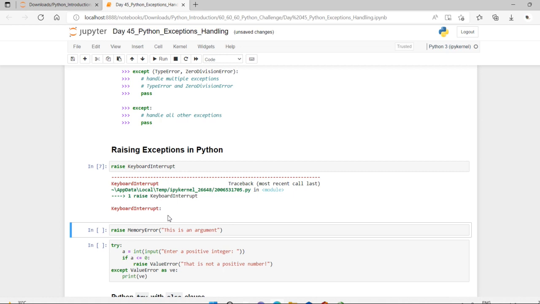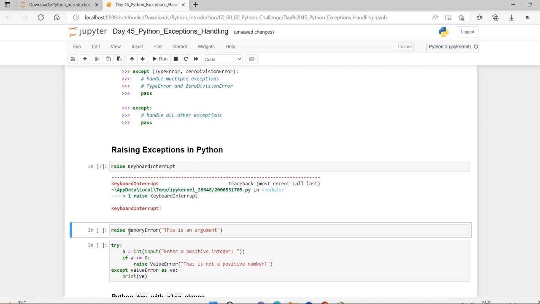If a key is pressed to interrupt, it has to raise a keyboard interrupt, where we can specify KeyboardInterrupt. Or you can also specify some message like what the exact error is.